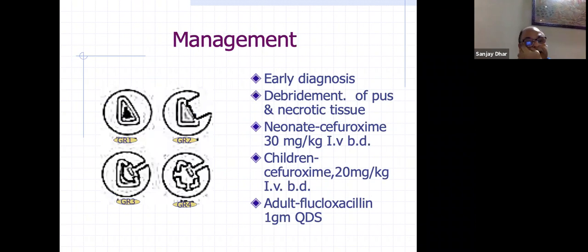So management is early diagnosis, as I told you, with a high degree of suspicion; pick it up very fast. Don't waste time, start broad spectrum antibiotics. If it is not responding in 48 hours and your CRP is rising, then go in for surgery and do what I told you, like making drill holes, debridement of pus and necrotic tissue. Complete debridement should be done, connecting all the pouches.